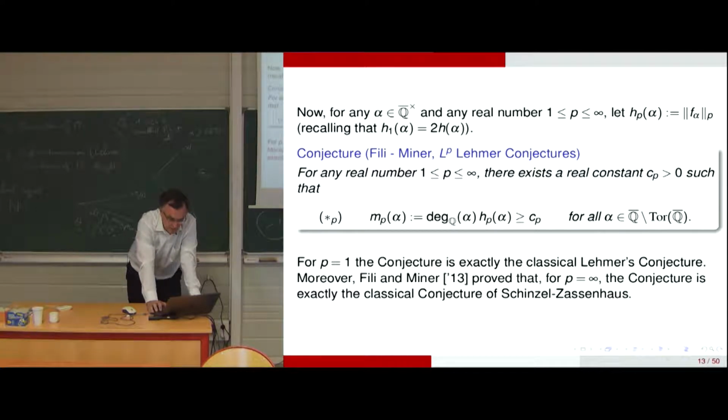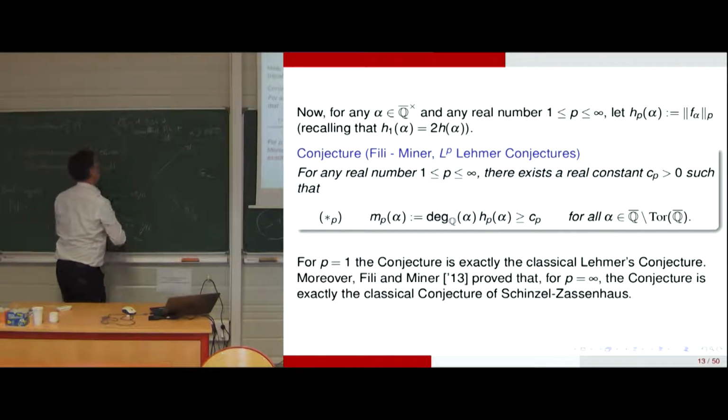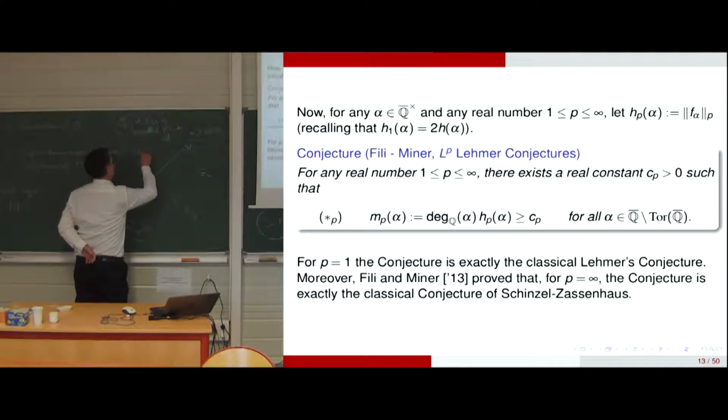For any real number p between 1 and infinity, there exists a real constant Cp, such that the degree of alpha times hp, so the equivalent of the Weil height, for any class of algebraic numbers modulo torsion is greater than Cp. So Cp is strictly positive. So the Weil height is the logarithm of the Mahler measure of alpha divided by the degree of alpha.